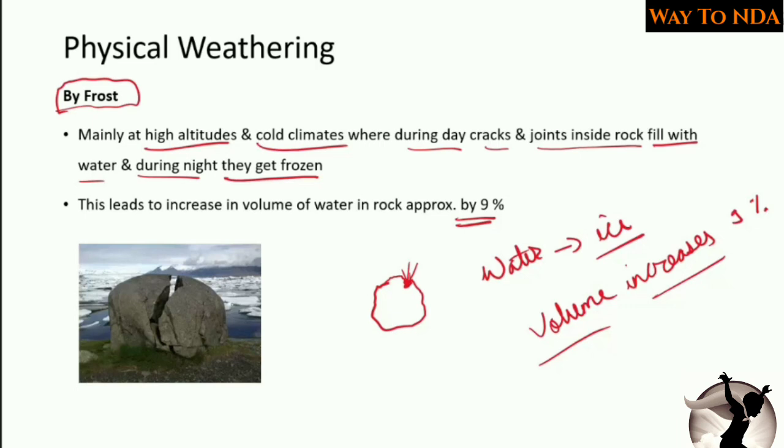So when water was accumulated here and its volume is increased, it will need more space and it will put a stress on this side as well as this side, and due to this cracks will develop, more and more cracks will develop, and in this way this type of structure you can see, the cracks here, this is happening due to the frost. So this leads to an increase in volume of water in the rock by approximately 9%, and it will give rise to this type of structures.